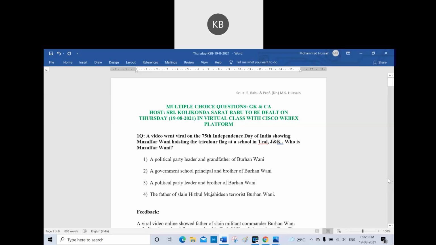Who is Muzaffar Wani? First one, a political party leader and grandfather of Burhan Wani. Second, a government school principal and brother of Burhan Wani. Third, a political party leader and brother of Burhan Wani. Fourth, the father of slain Hizbul Mujahideen terrorist Burhan Wani.